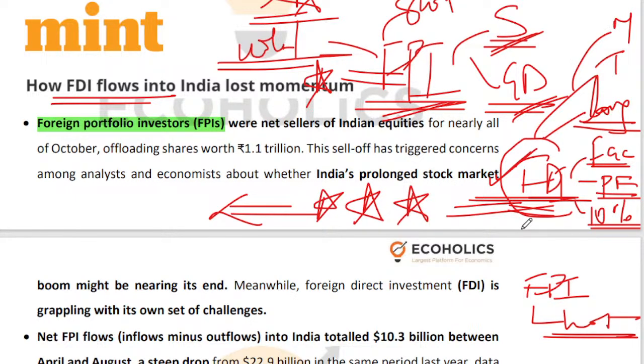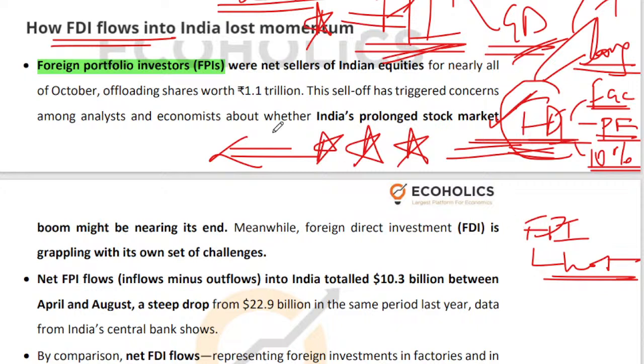Now let us discuss what is happening vis-a-vis India, right? Foreign portfolio investors have been selling a lot of Indian equities. They have been selling a lot of Indian stocks. If you have been keeping track of the Sensex or the Nifty in the last 1.5 months, there has been a decent amount of correction in both these indices. That is because FPIs, that is foreign portfolio investors, have been net sellers of Indian equities. They have offloaded nearly 1.1 lakh crore worth of shares in the last month of October itself, right?